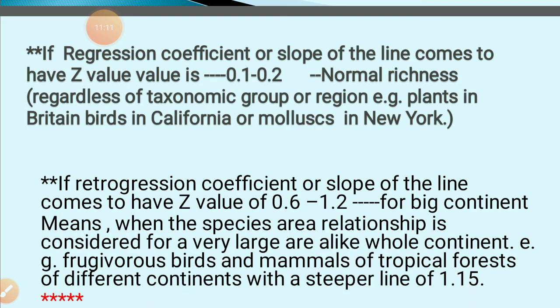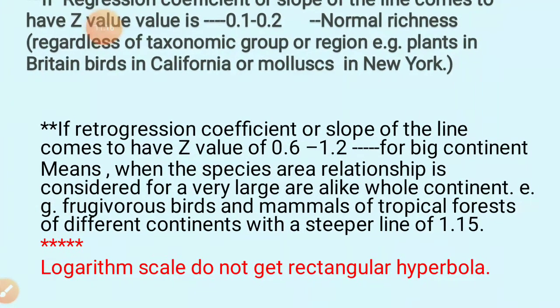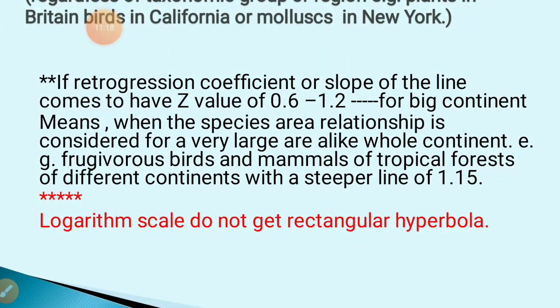that means there is normal richness of species. If the regression coefficient or slope of the line has a Z value between 0.6 and 1.2, that means it is for a big continent, and it gives us information when the species area relationship is considered for a large area like a whole continent.